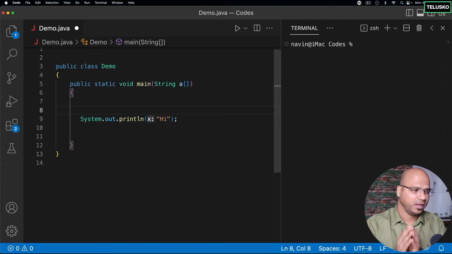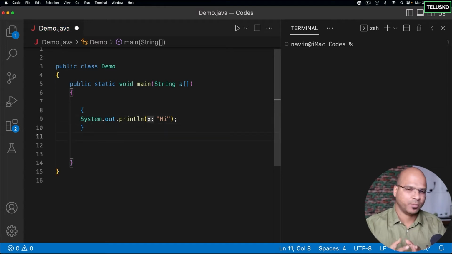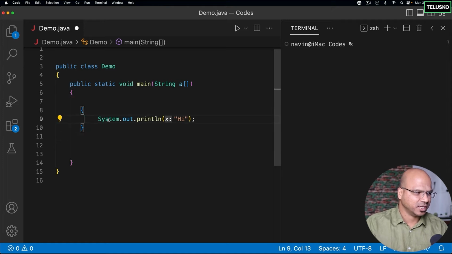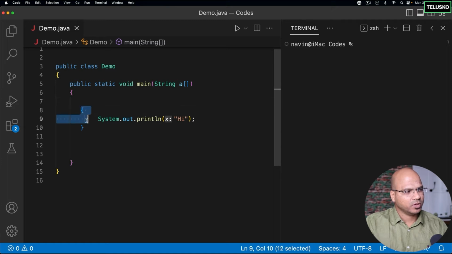Java will say, okay, the first thing you do is put this in a block. Of course, it's not compulsory when you have one statement, but just to get started, we are putting that in a block now. And then, of course, we have to follow indentation as well, and we are doing that. Now, we can say, hey, Java, I want to run this 5 times.